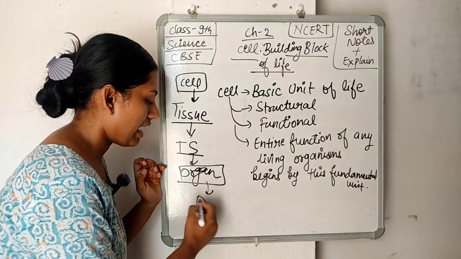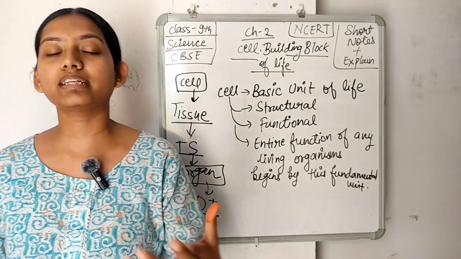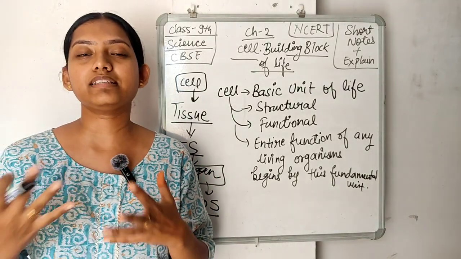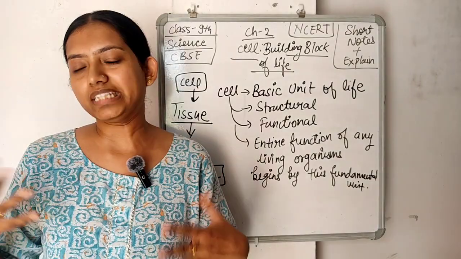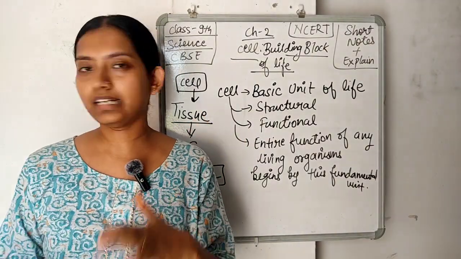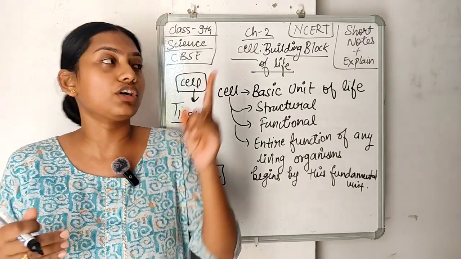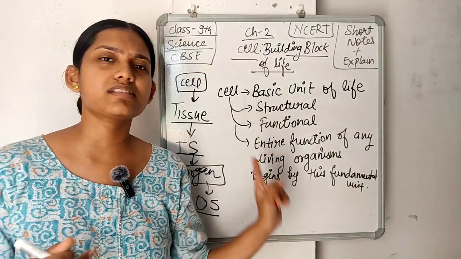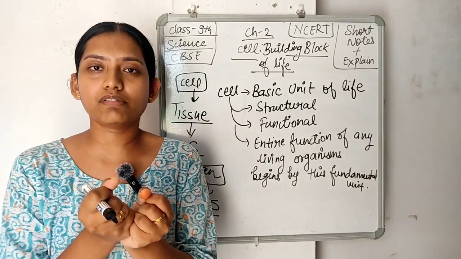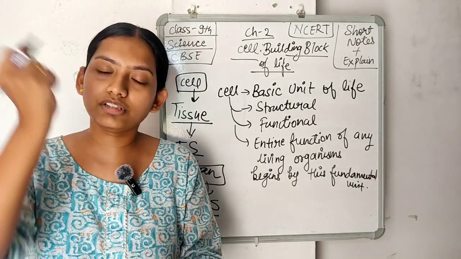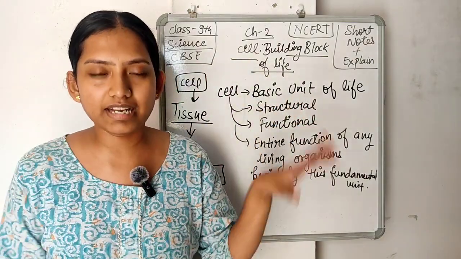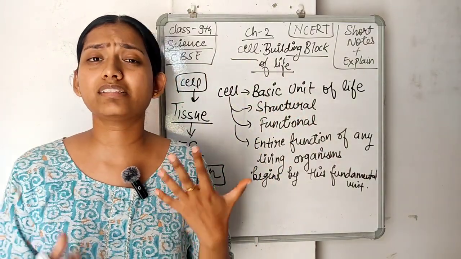After that it will make up an organ system. All the organ systems make up a particular organism. So how we are designed and how we work depends on this particular cell. We cannot just study directly the organ system. We need to understand how the cell is working, how the tissue works, how the tissue system is going to perform its function, how it will translate all the details into the organ, and how that organ system will work.